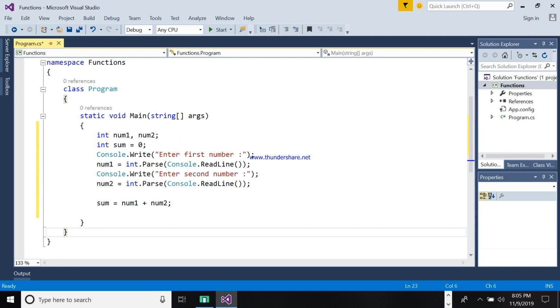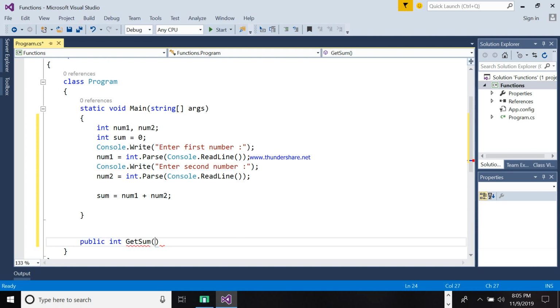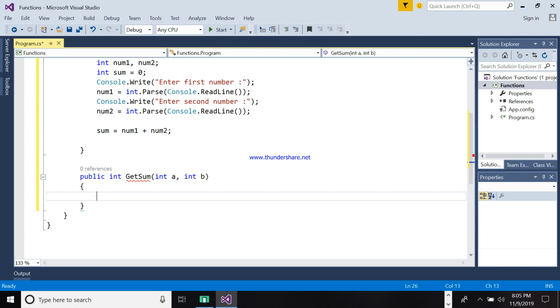We will put here public int, for example, GetSum, with int a and int b, so that you will understand. Then return. For now, we will return 0.